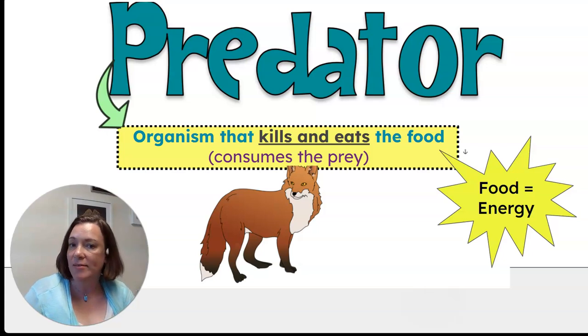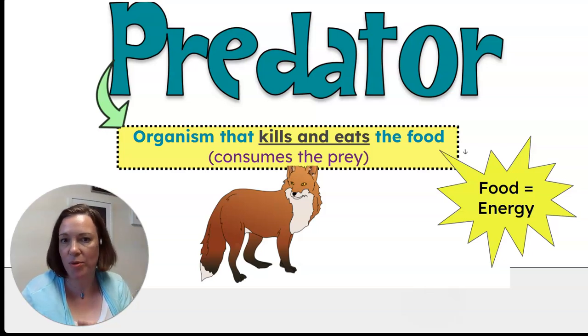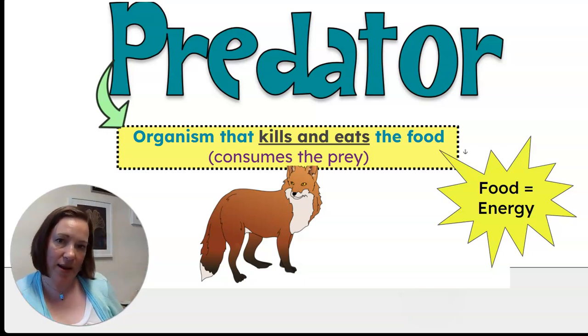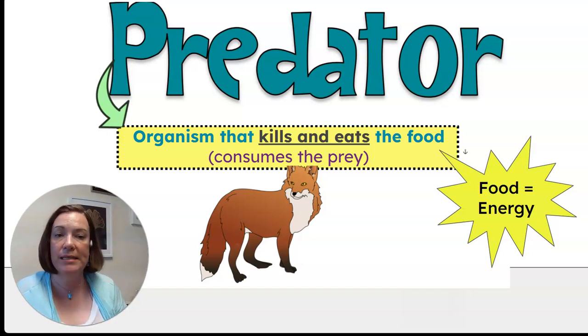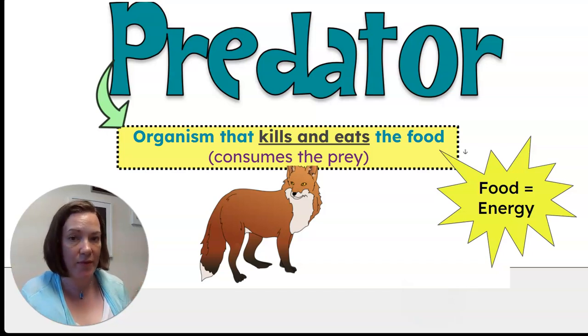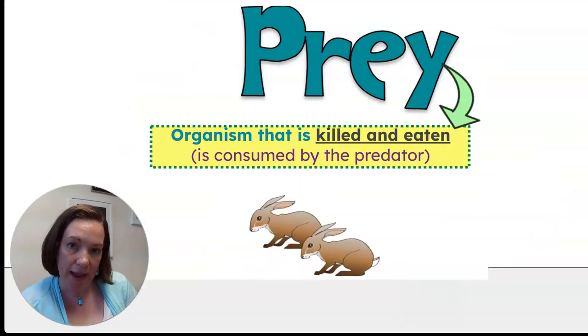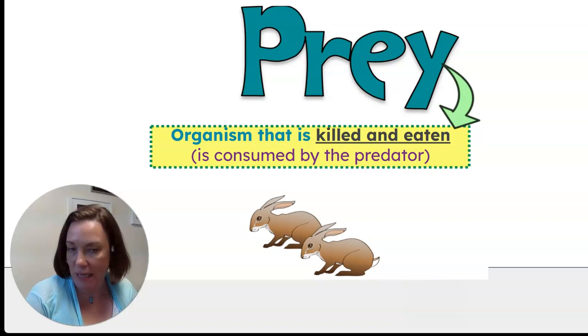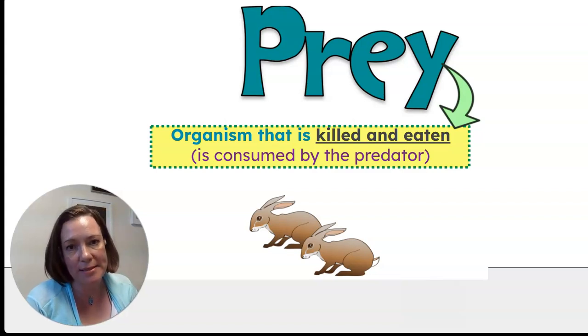So foxes are predators, right? That's what they do when they're around rabbits. That's what their interaction is. So a predator is an organism that kills and eats another organism. That other organism is its food. And if you think back to our energy pyramid, food equals energy. And then prey is an organism that is killed and eaten by another organism. So rabbits are killed and eaten by foxes.